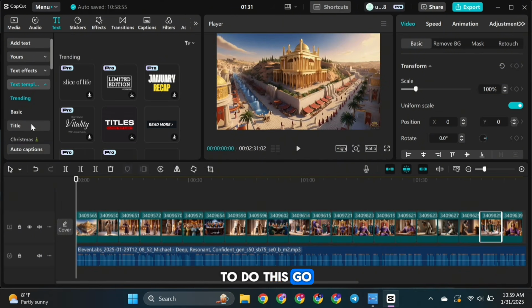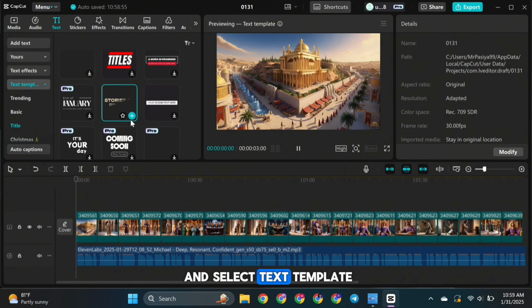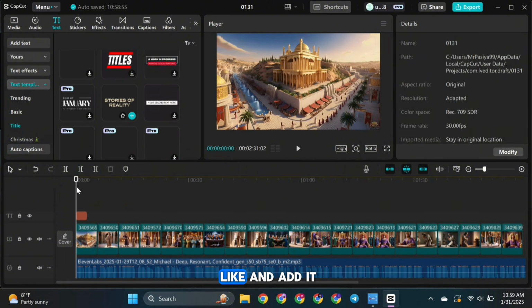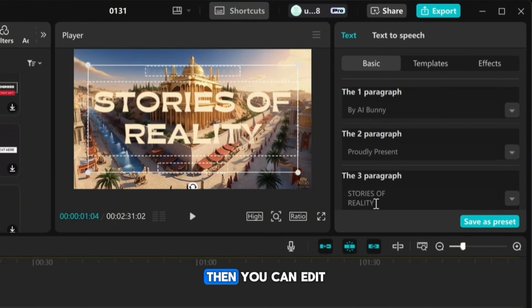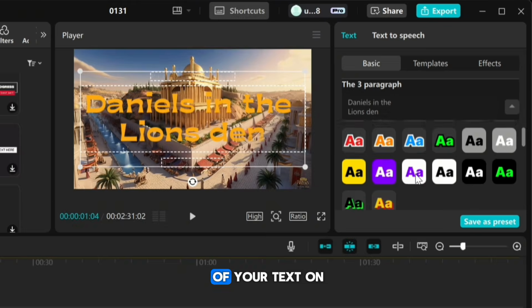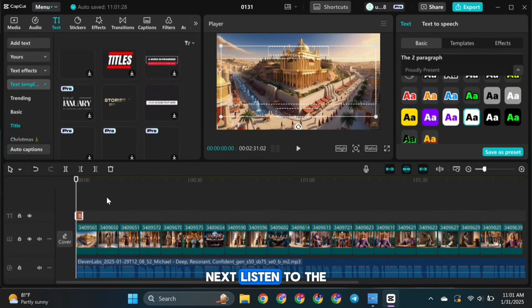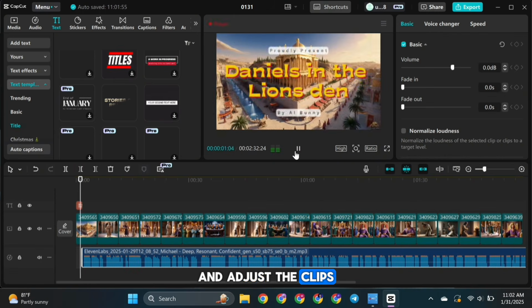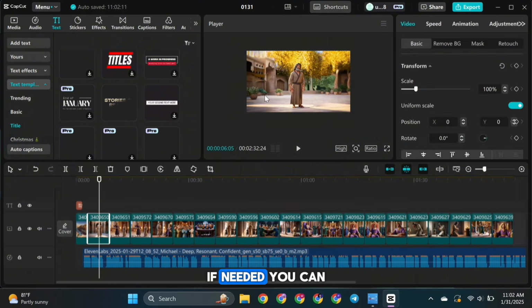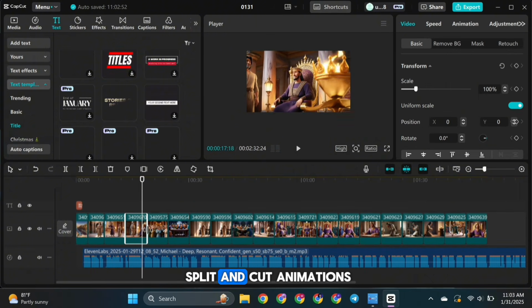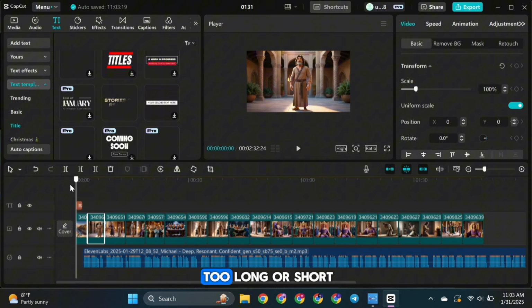To do this, go to the Text tab and select Text Template. Choose any template you like and add it to the timeline. Then, you can edit and change the style of your text on the right side. Next, listen to the voiceover again and adjust the clips according to the narration. If needed, you can add more animation or split and cut animations if the narration is too long or short.